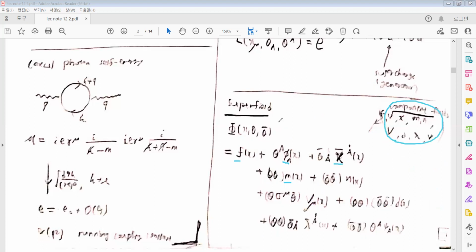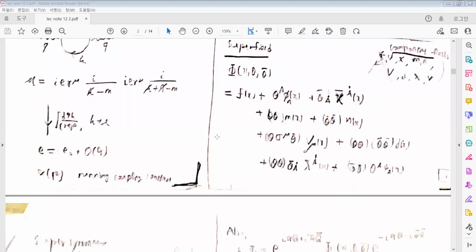And if we give some specific constraints, the superfield becomes the chiral superfield and the vector superfield. The chiral superfield has spin 0 and spin 1/2. And in the vector superfield case, it has spin 1/2 and spin 1. So there are some superparticles and some standard particles in the standard model, and the minimal supersymmetric standard model can be constructed from such superfields, and also we can construct the Lagrangians too.